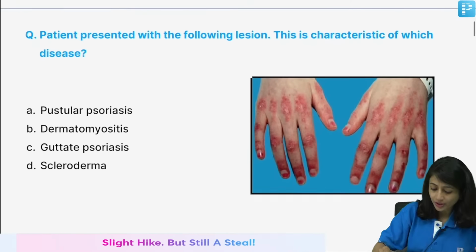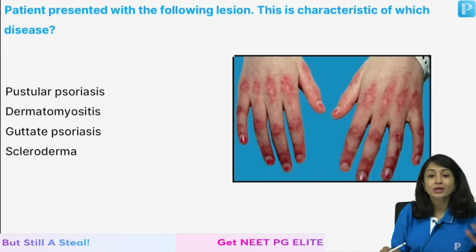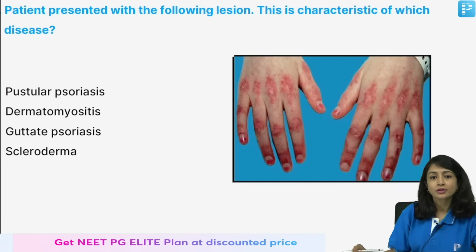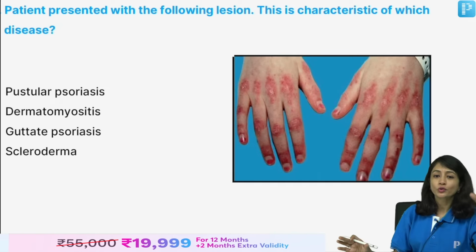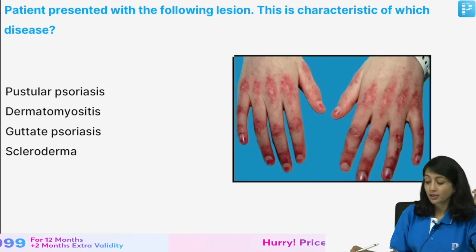Moving on to the next question. Patient presented with the following lesion. This is characteristic of what disease? So, here you have to look into the image and think what can be the answer.